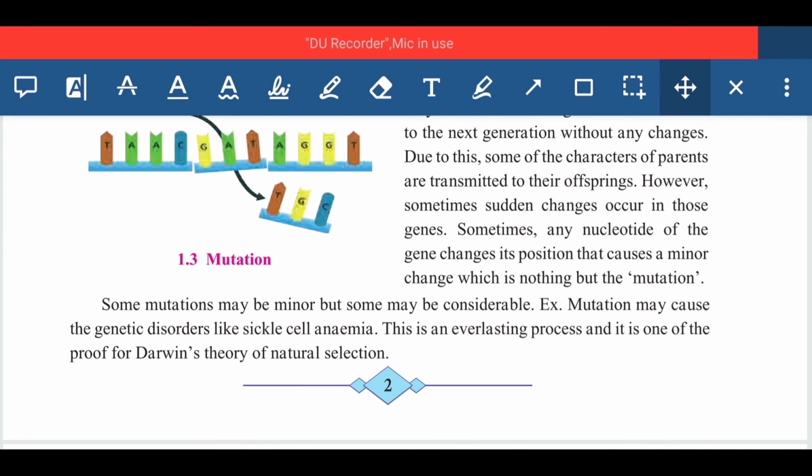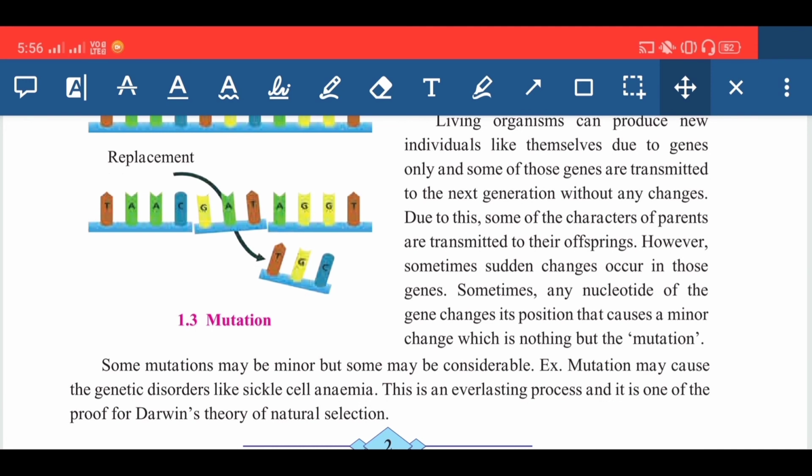When we discuss evolution, that is the gradual changes. Gradual means very slow changes, which are actually good for the species. And what is mutation? It is the sudden change which occurs due to a minor change in the position of the nucleotides.